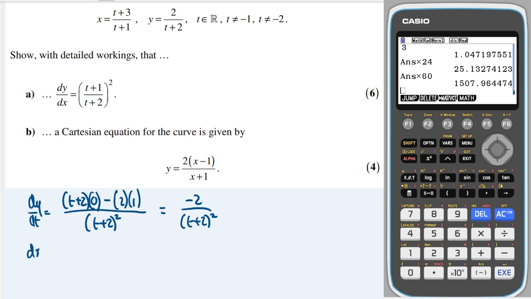Now I need to do the same, differentiate x with respect to t. So I'm going to use the quotient rule again. Always start with v, which is the denominator, times the derivative of the numerator, which is 1, minus the numerator, multiplied by the derivative of the denominator, which is 1, all over the denominator squared. This is going to simplify. We're going to get t plus 1 minus t minus 3. So the t minus t will cancel and you'll get 1 minus 3, so you get minus 2.